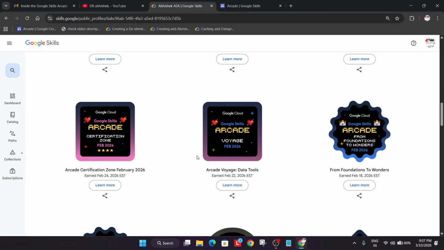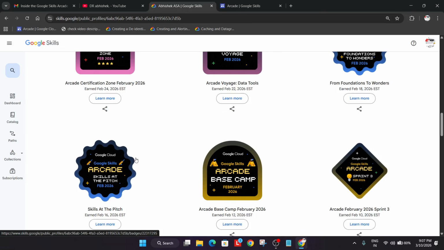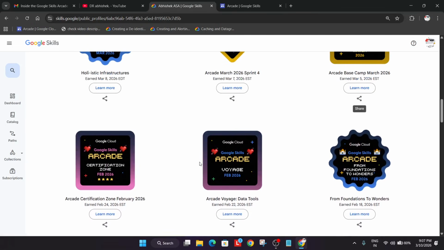So you can see I have got 26 arcade points, because for this Foundation and Wonders game and this Skills Boost game we got 3 plus 3, 6 points, 3 points for each badge. So in total we are having, up to 24th of February, maybe it will be 28th of February for you, a total of 26 points.